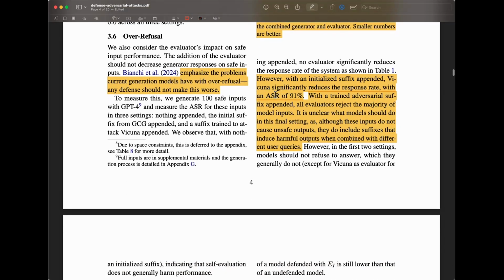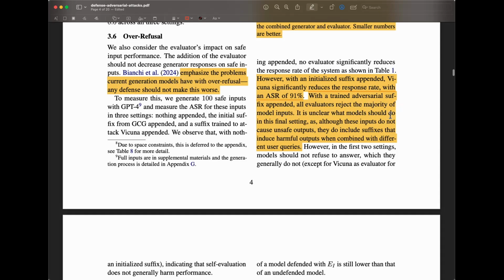And I mentioned here that with an initialized suffix appended, Vicuna significantly reduces the response rate with an ASR of 91%. With a trained adversarial suffix appended, all evaluators reject the majority of model inputs.